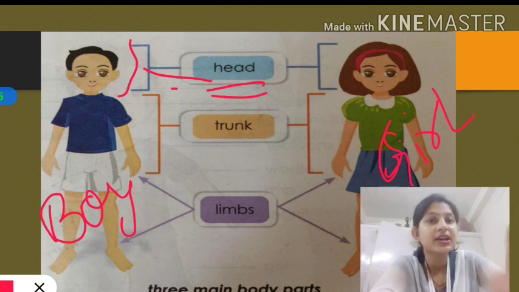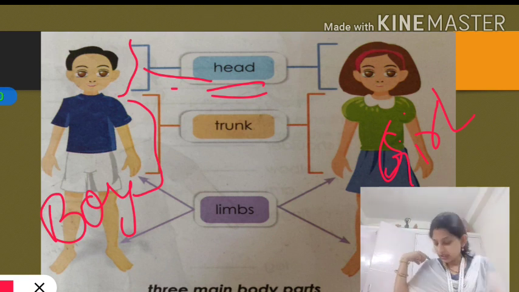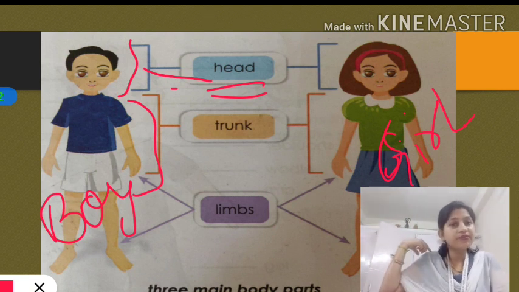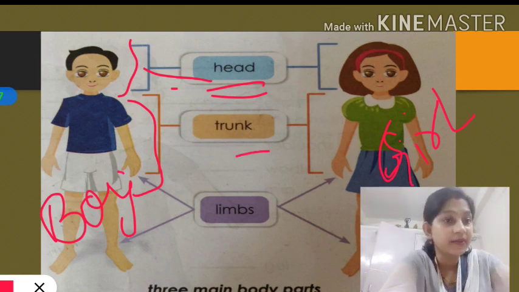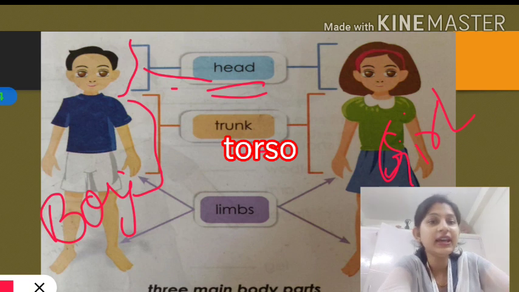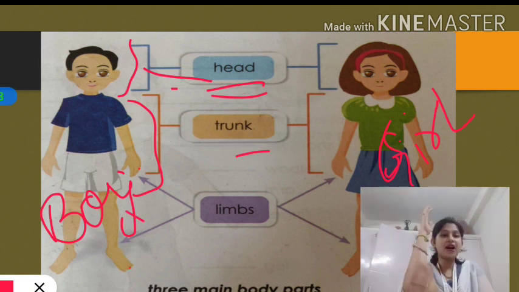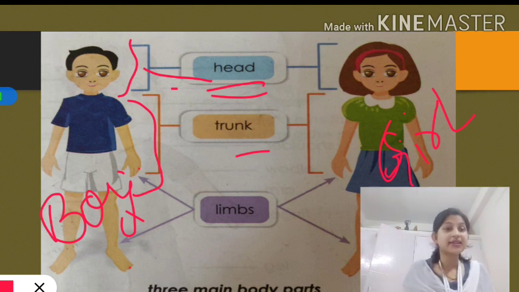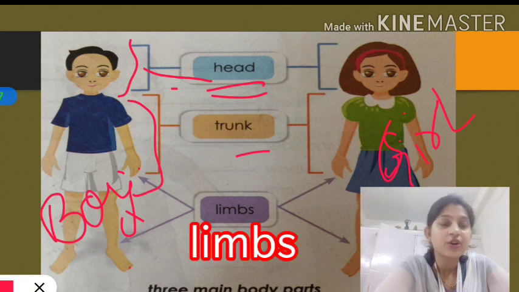From here to that portion from where our legs start, that portion is called our trunk. What is it called? Trunk. Another name for trunk is torso. Now see, these are limbs. What are limbs? Our arms and legs. They are called our limbs. What is the spelling of limbs? Limbs, L-I-M-B-S.